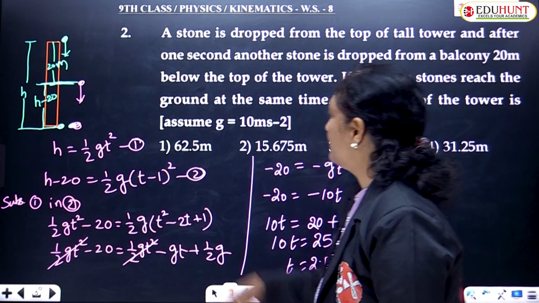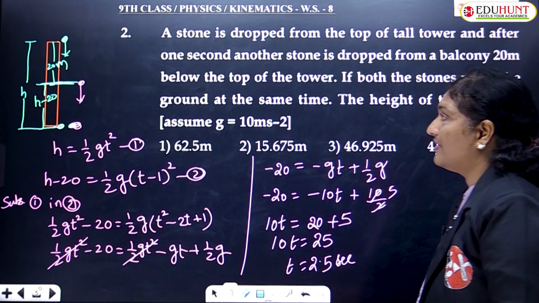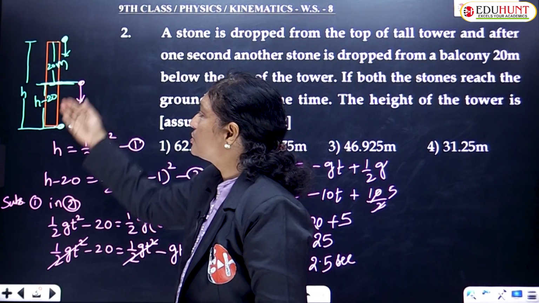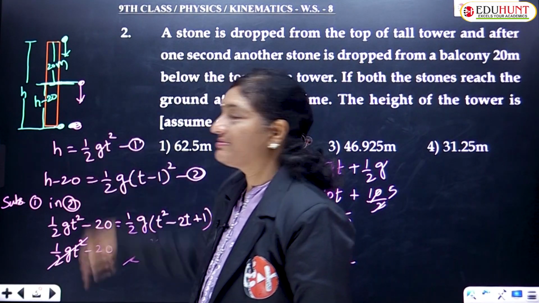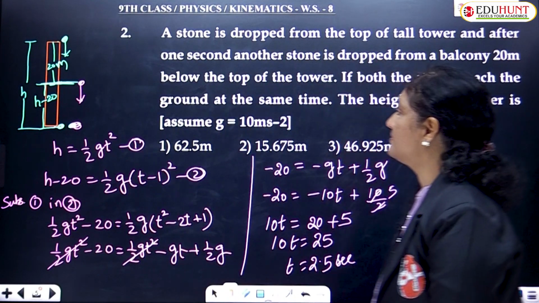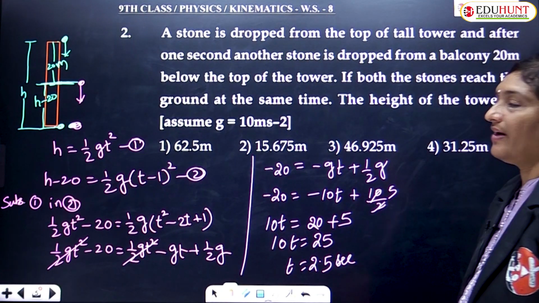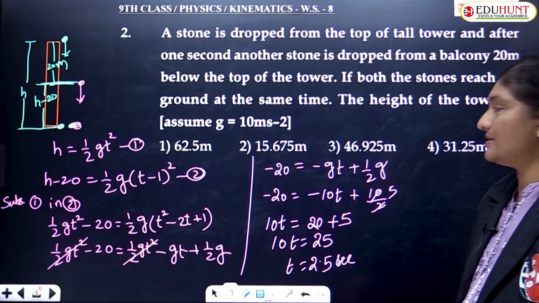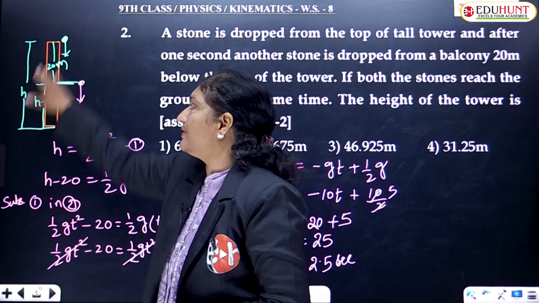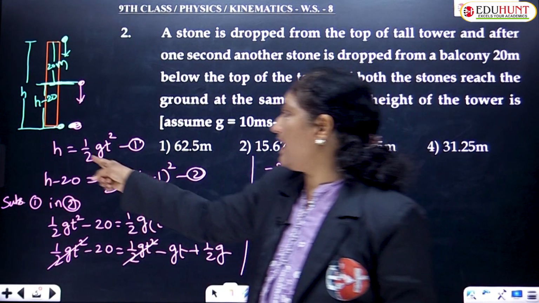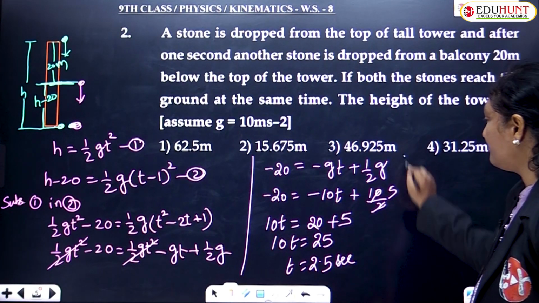So children, they meet after a time. At what time? The first stone would have traveled for 2.5 seconds, whereas the second stone would have traveled only for 1.5 seconds. But they neither asked you to find the time taken for the first stone or the second stone. They are asking you to find the height of the tower. But to find the height of the tower, what formula do we use, children? H equals half gt square.